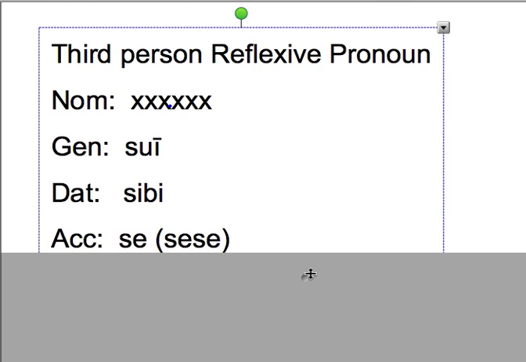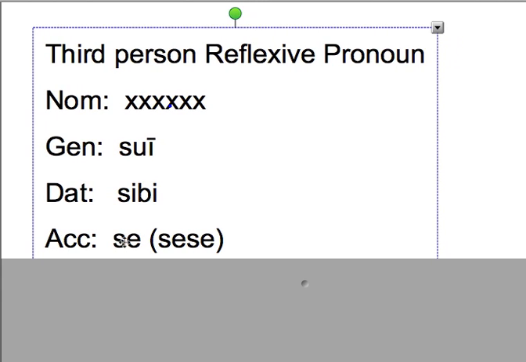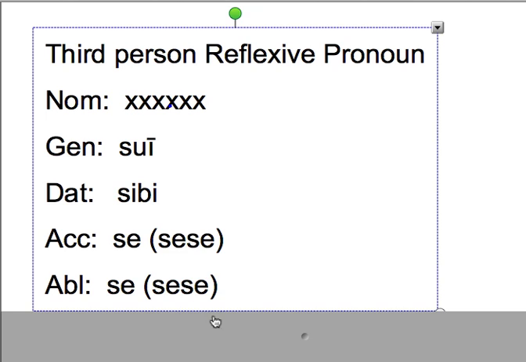The accusative form is normally se, se right here. But sometimes it's this longer form, sese. So the accusative, himself, herself, or itself, can be se or sese. And then the ablative form looks just like the accusative, se or sese.